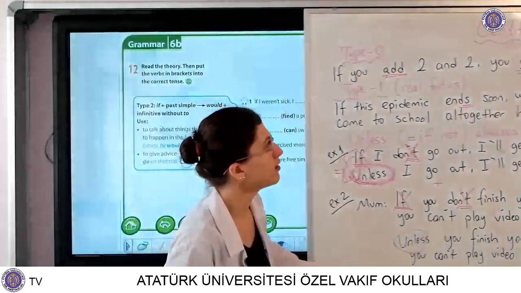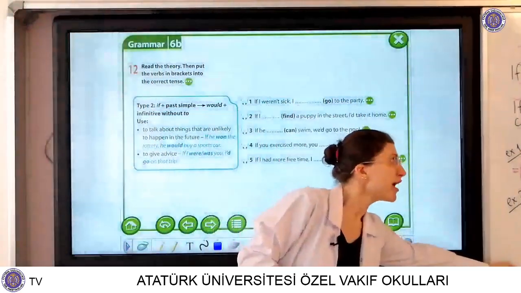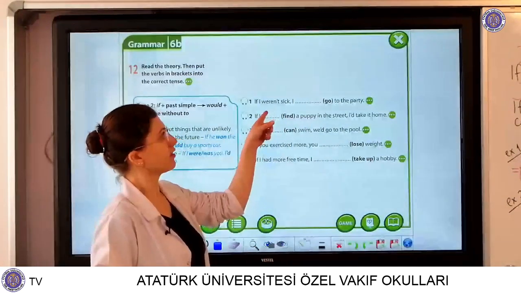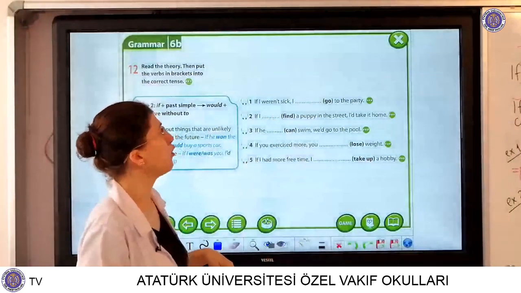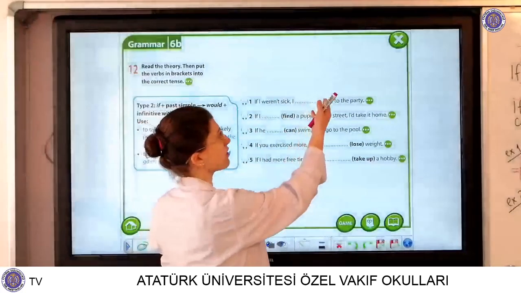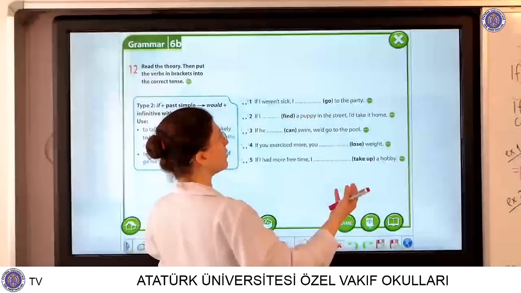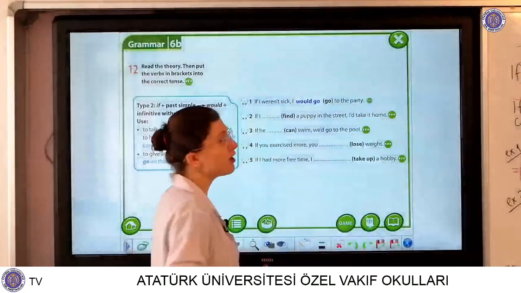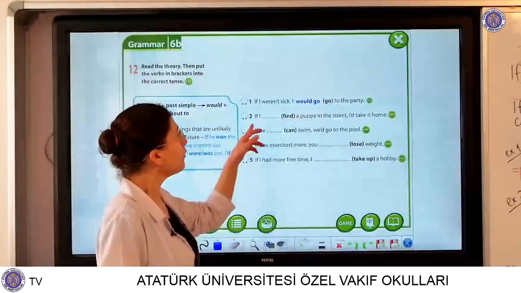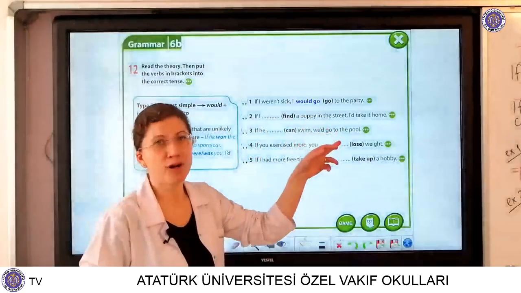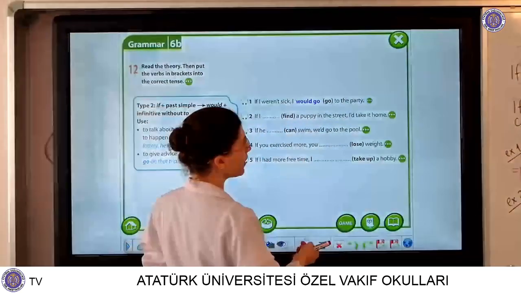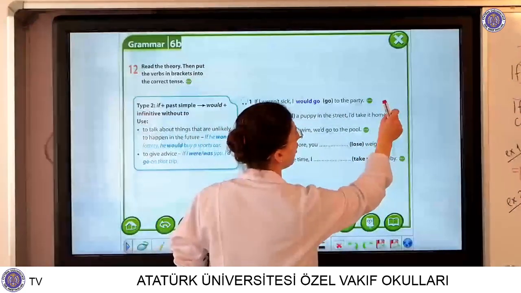Let's do the type 2 exercises together. If I weren't sick, eğer hasta olmasaydım, in the second sentence, we use would or wouldn't. I would go to the party, but I'm sick. I couldn't go to the party. If, what is the second form of find? You all know, found. If I found a puppy in the street, I would take it home.